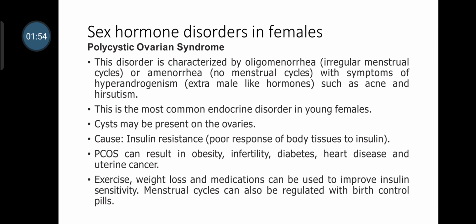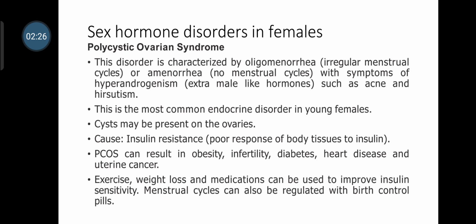The first disorder which is most commonly seen in the females is polycystic ovarian syndrome or PCOS. This disorder is characterized by oligomenorrhea, that is irregular menstrual cycles, or amenorrhea, that is absence of menstrual cycles, with symptoms such as hyperandrogenism, that is extra male-like hormones such as acne and hirsutism. This is the most common endocrine disorder in young females. Cysts may be present on the ovaries, which is called as polycystic ovary.